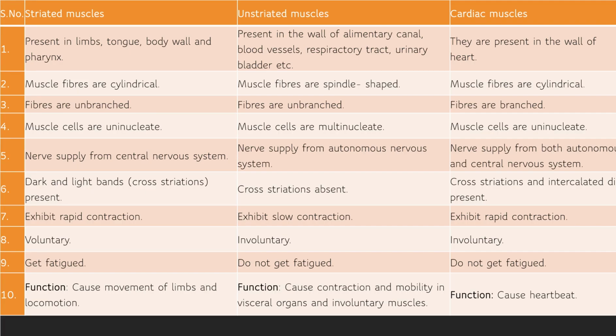Here is the difference. Striated muscles are present in limbs, tongue, so we can speak with our own words, body wall, pharynx, etc. Fibers are unbranched, right? Muscle fibers are multinucleated and cylindrical. Nerve supply is from the central nervous system. They have two types of bands, dark and light bands. They show rapid contraction; we can move our hand and legs at the speed we want. We can run, we can walk, right? But they are voluntary muscles.